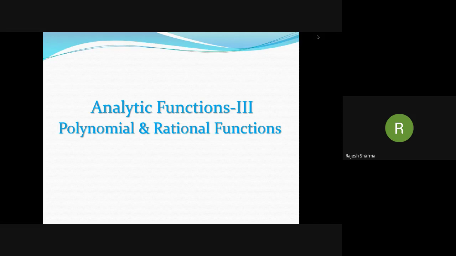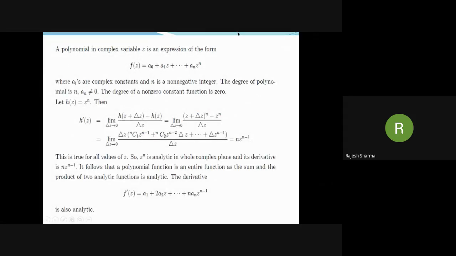The analytic functions in some cases behave like polynomials, and meromorphic functions behave like rational functions. A polynomial in complex variable z is an expression of this form a0 plus a1z plus so on up to plus an z raised to the power n, where the ai's are complex constants called coefficients and n is a non-negative integer. The degree of this polynomial is n provided an is not equal to 0.